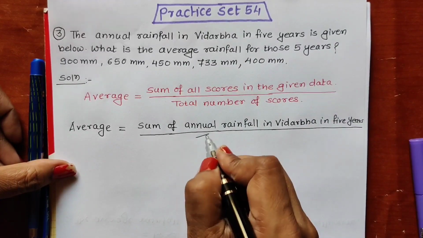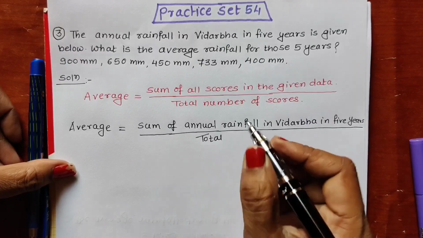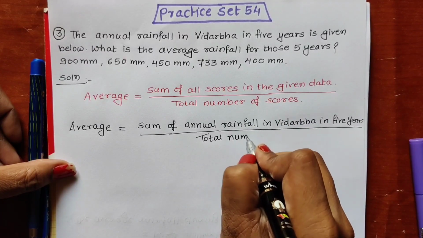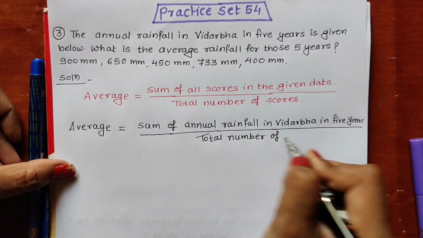That means in the denominator we have to write total number of years.